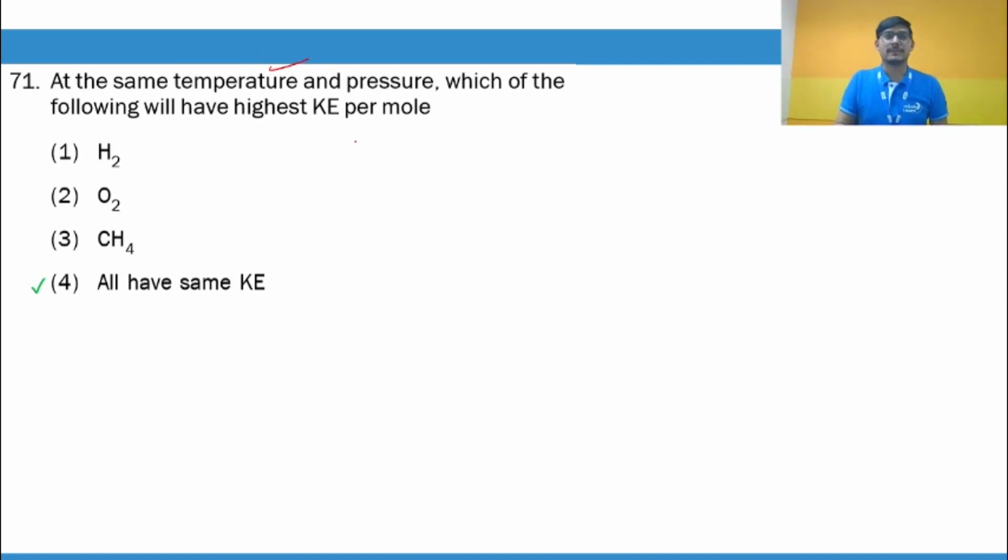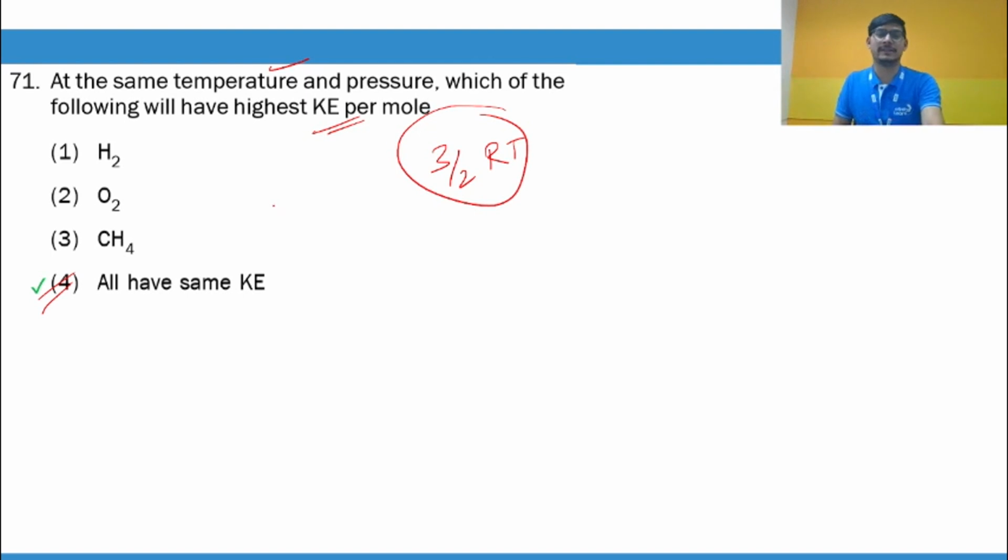If the temperature is the same, guys, then the kinetic energy will also be the same. So they will all have the same kinetic energy. It is 3/2 RT. It does not depend on the nature of the gas as far as kinetic energy is concerned.